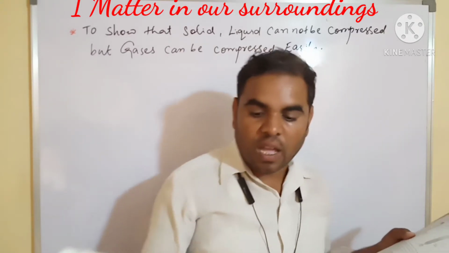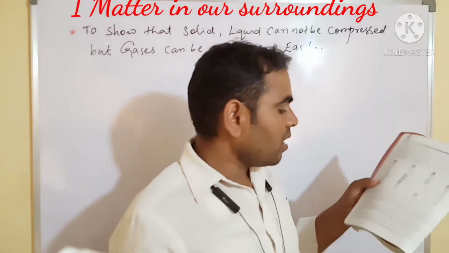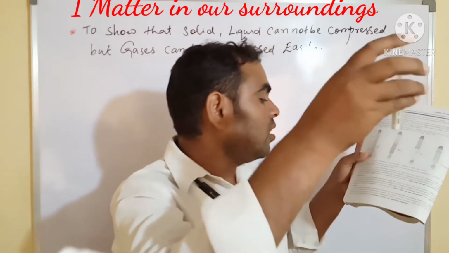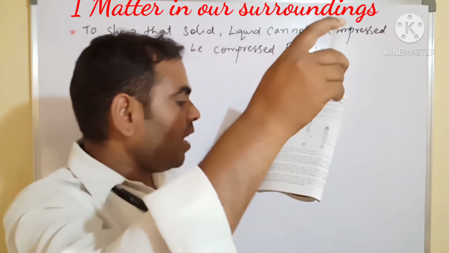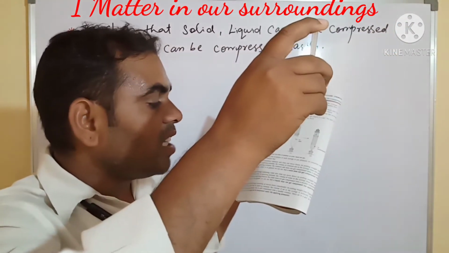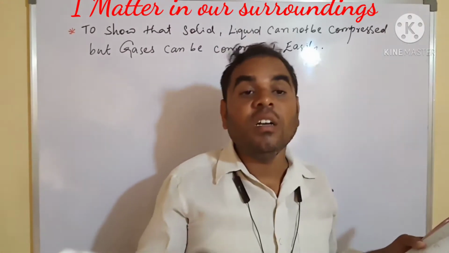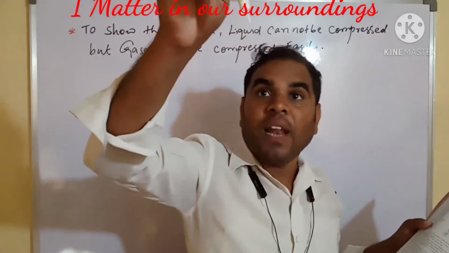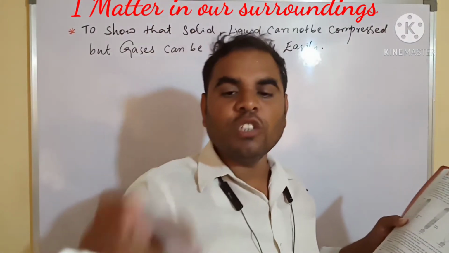In general, we can say that solids do not get compressed on applying pressure. Next we see the liquid.